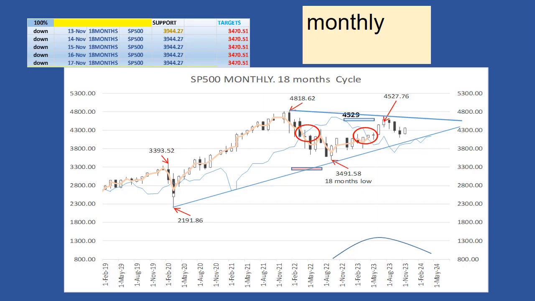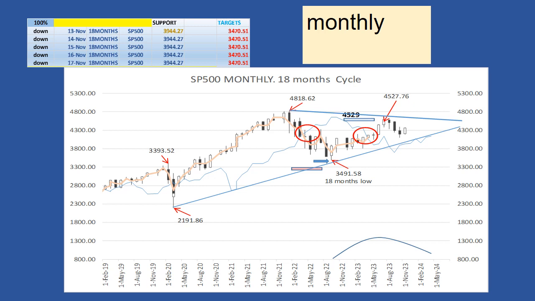Let's start with the long term on the S&P 500. The last S&P 500 update was on August 7, 2023. Let's start with the 18-month cycle. The last 18-month cycle low was in October 2022.